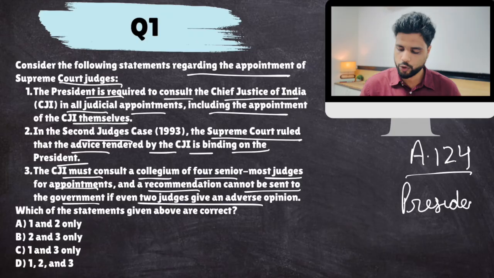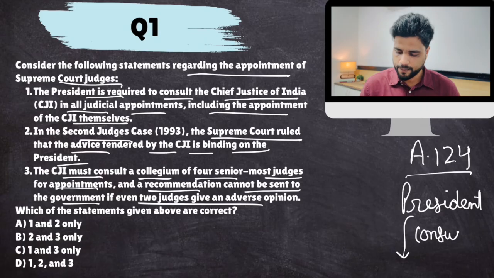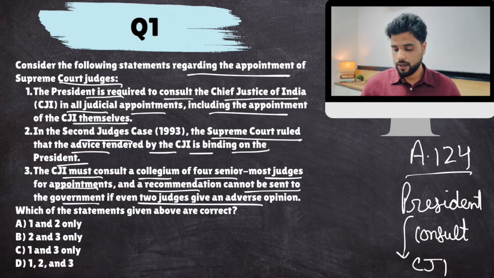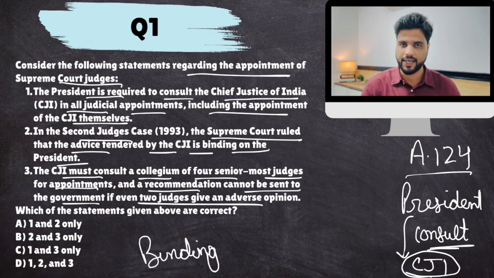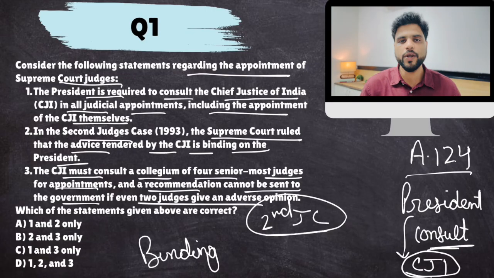Now, the thing is that our constitution clearly mentions in Article 124 that the president shall appoint Supreme Court judges. And the constitution says that in doing so, the president can consult Chief Justice of India. Now, there was this question asked many years back: the constitution says consult, but is the opinion given by CJI binding or not? There were 3 judges' cases in that regard in the Supreme Court. In the second judge's case, the Supreme Court held that this opinion given by Chief Justice of India is binding. So the president cannot decide on his own.